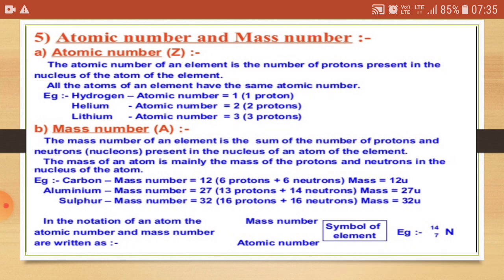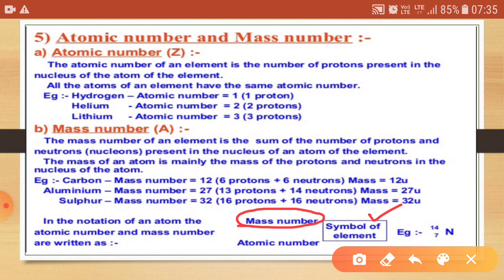Now how do we denote the mass number and atomic number on the element? Basically, the symbol of the element is written at the center, the mass number as a superscript on the upper side, and the atomic number as a subscript.